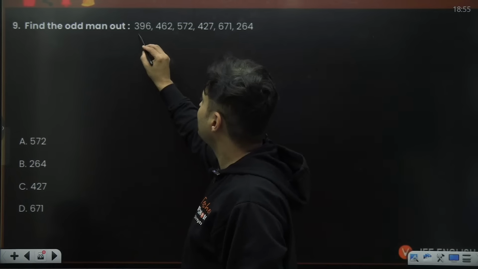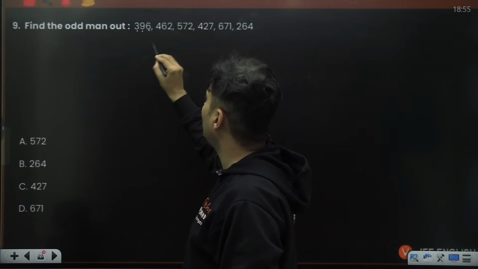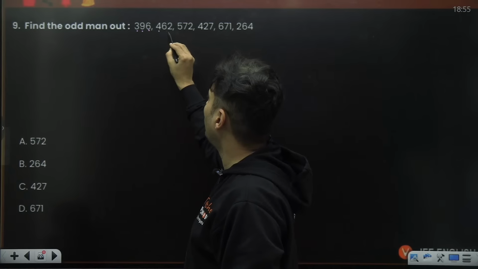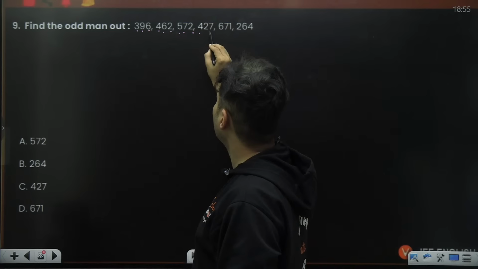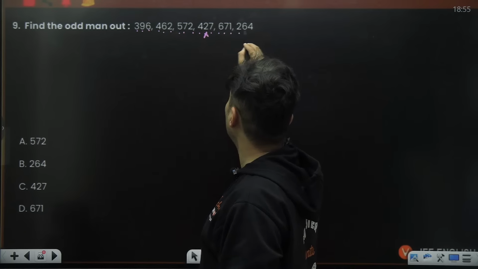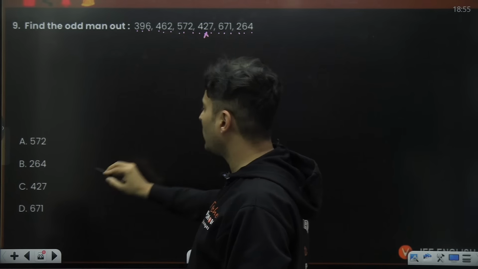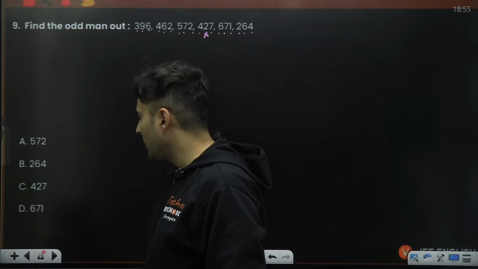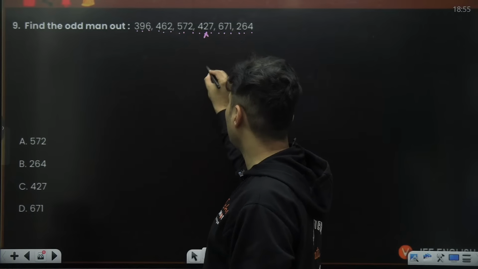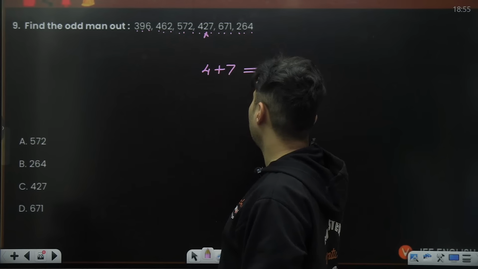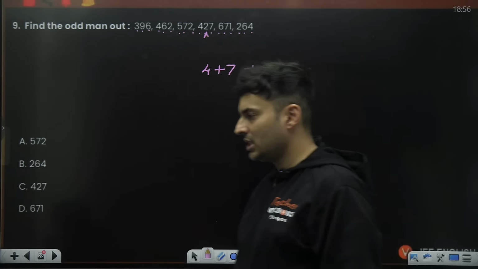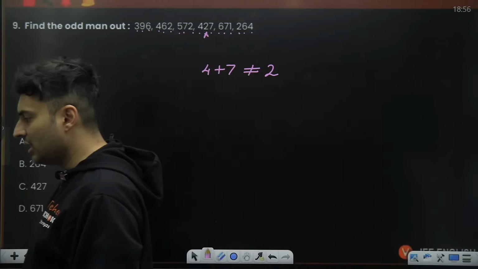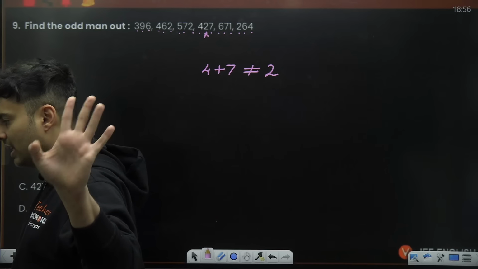Oh, guys, the sum of the two digits is the middle digit. 3 plus 6 is 9. 4 plus 2 is 6. 5 plus 2 is 7. 4 plus 7 is not 2. 6 plus 1 is 7. 2 plus 4 is 6. So it is 427, guys. Let's check it out. Yes, 427 is the answer, because 4 plus 7 is not 2. It should have been different. The first and the last digit added together gives the middle digit.